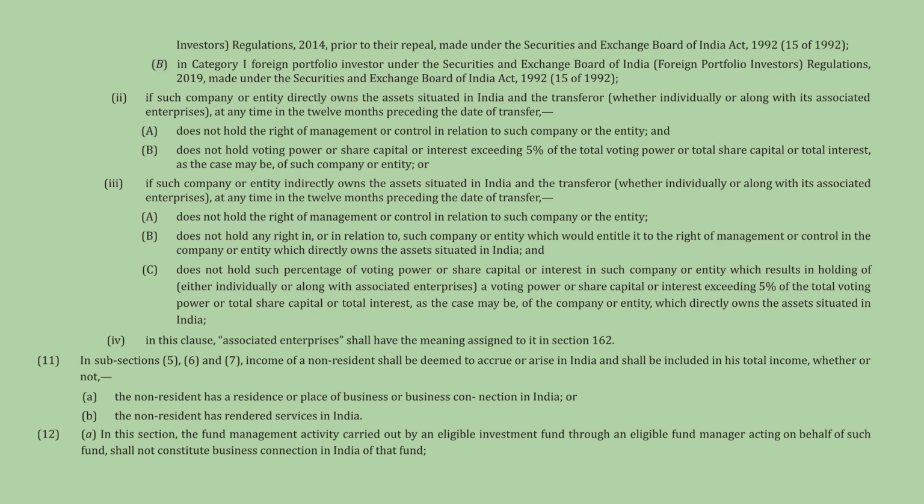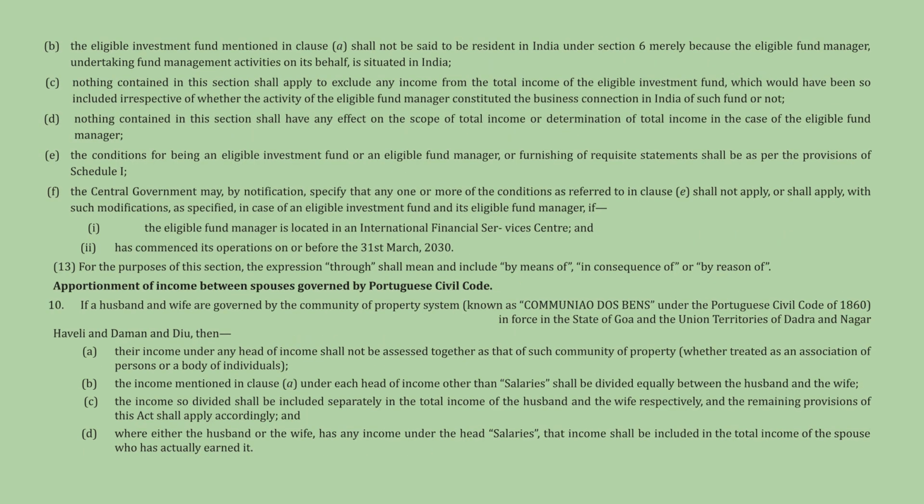It also covers a person who habitually maintains a stock of goods for regular delivery or habitually secures orders for the non-resident. Business activity through a broker or agent who works mainly or wholly for a principal non-resident or its controlled entities is also included, and such a person is not deemed to have independent status. Exclusions from business connection include activities through an independent broker acting in the ordinary course of business or activities confined to purchasing goods for export.